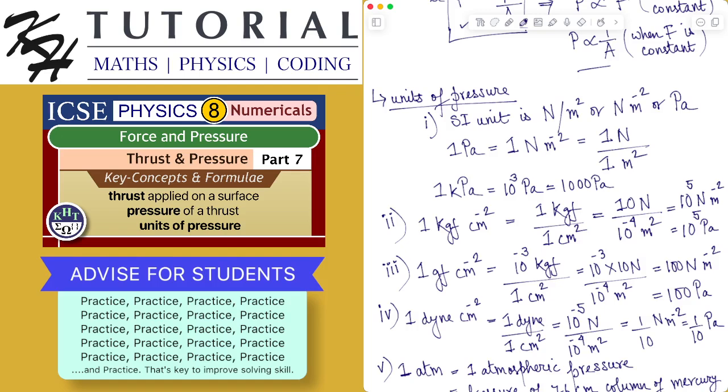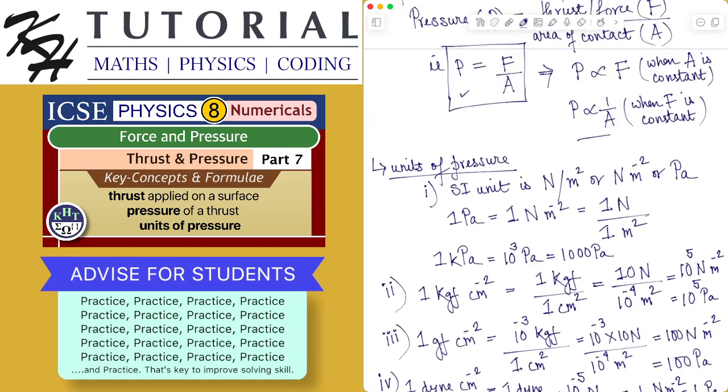Clearly, the unit of pressure P will be equal to the unit of F, which is force, divided by the unit of area.